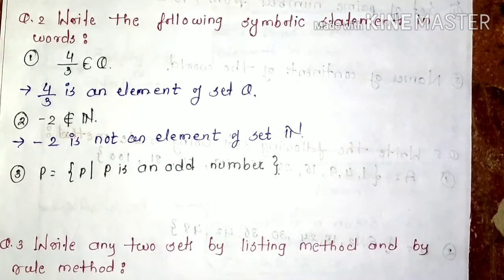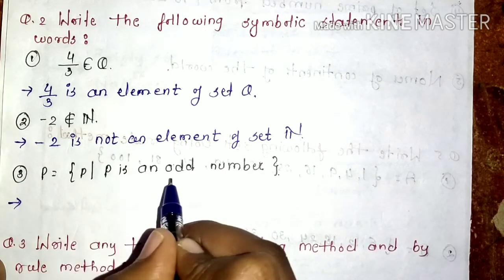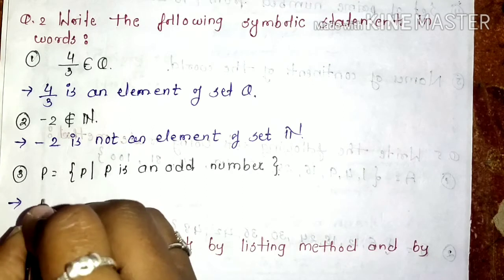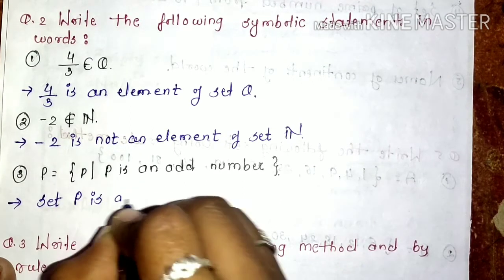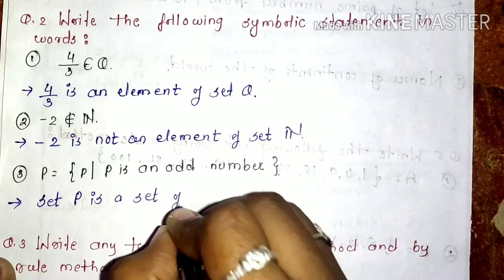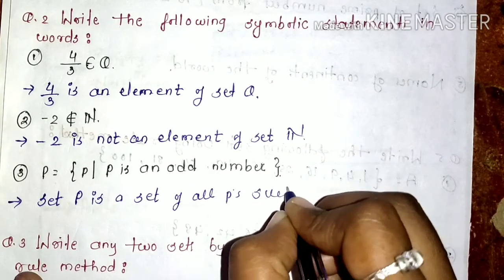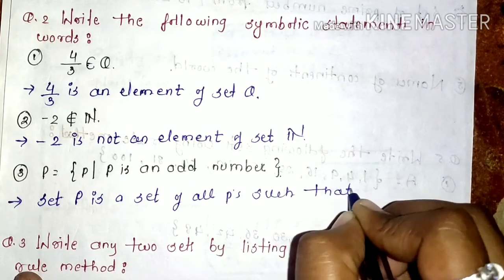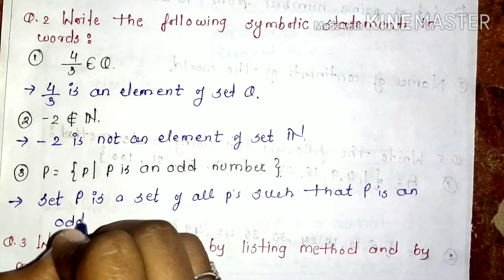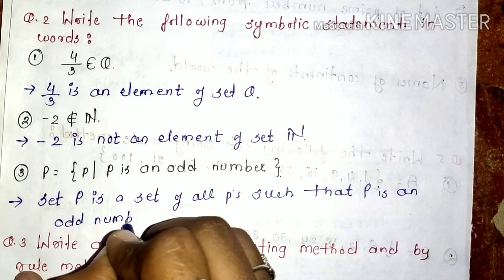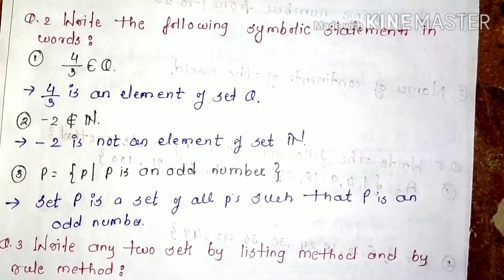Next we have the set P is given as P such that P is an odd number. That means set P is a set of all P's such that P is an odd number. In this question, the statements given have to be written only in symbolic form.